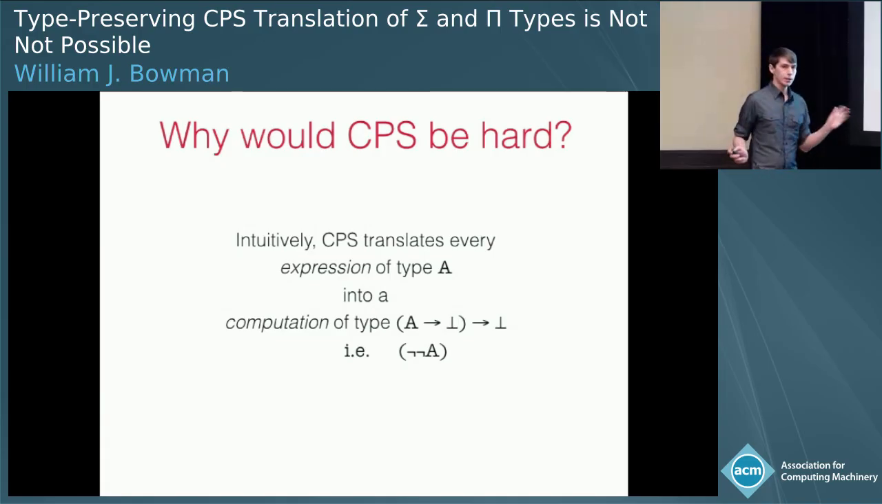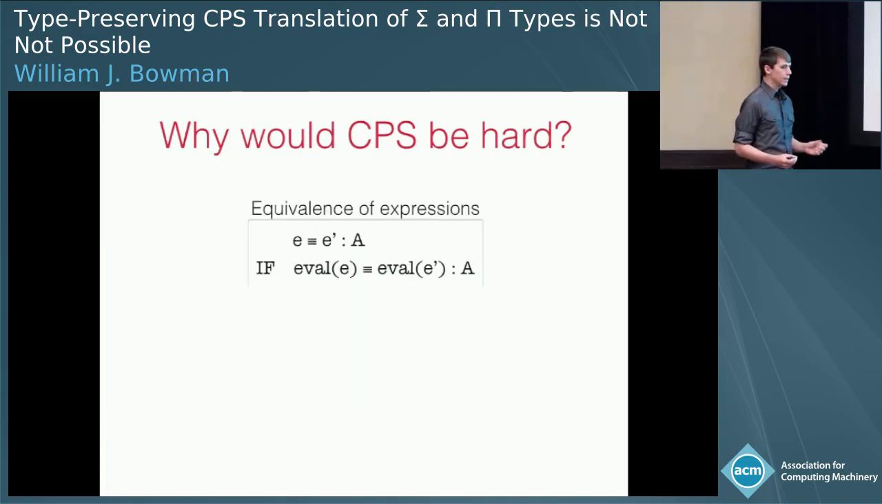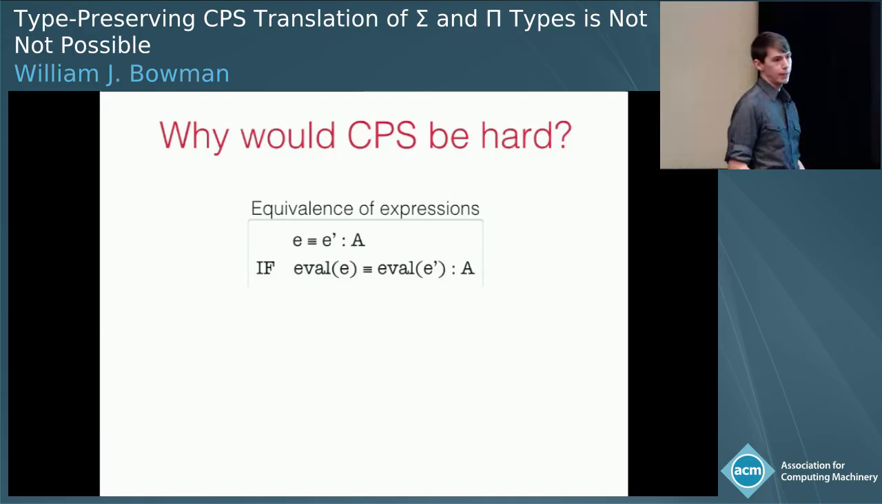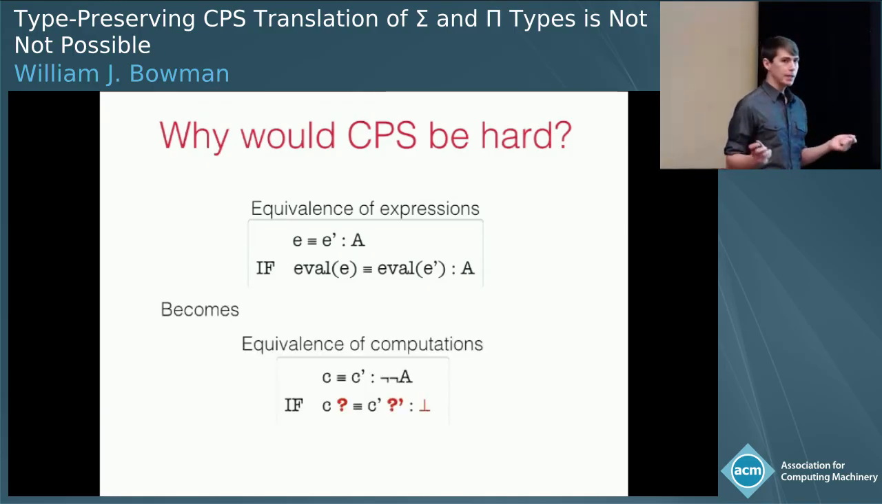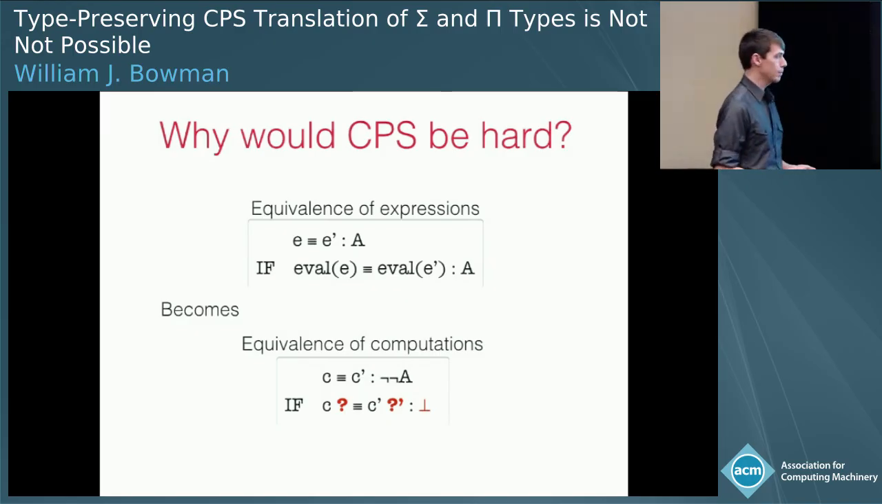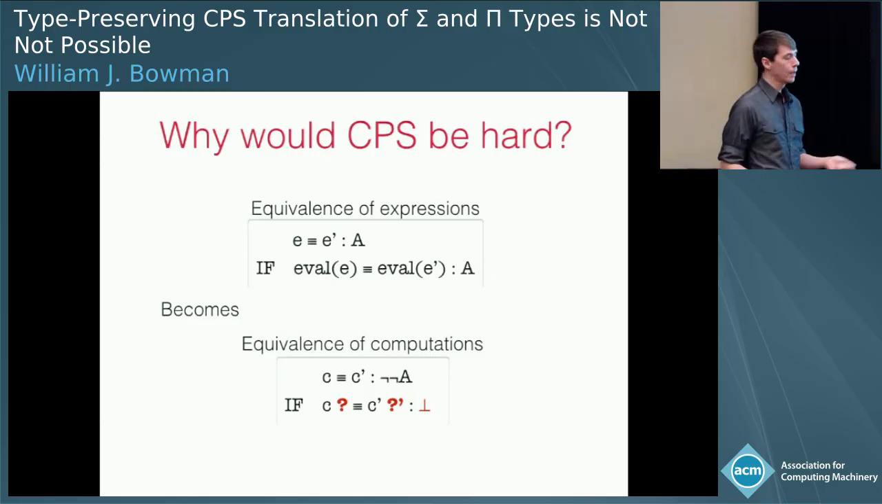Now, the problem with this in a dependently typed setting is that dependent types have to decide equivalence between expressions when they're type checking. When we have expressions E and E prime of type A and we want to decide whether they're equivalent, one way we can do that is just run them down to values of type A and compare the values. But when we do CPS, these expressions are going to be transformed into computations, C and C prime, of type not A. And now it's not clear how we can run these computations.